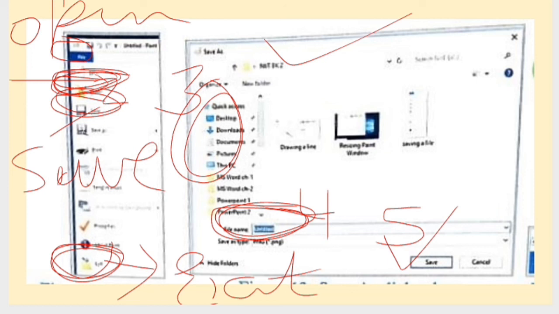Every time you will get this dialog box. If you want to save, then you have to type the name. If you want to open, then you have to select the file from here and click here open. If you want to exit, simply click on exit and the program will be closed. So these are the steps that you have to follow to open, save and close a file.